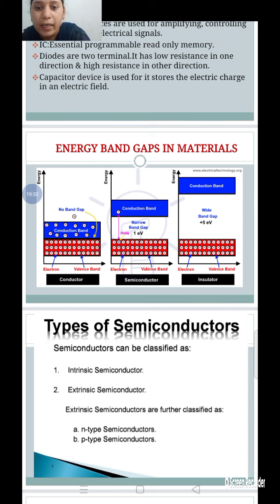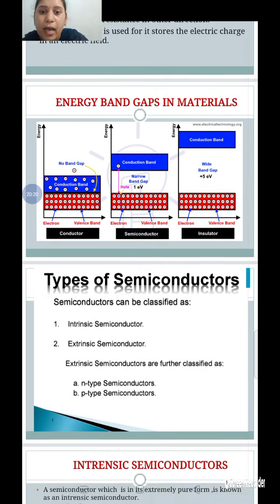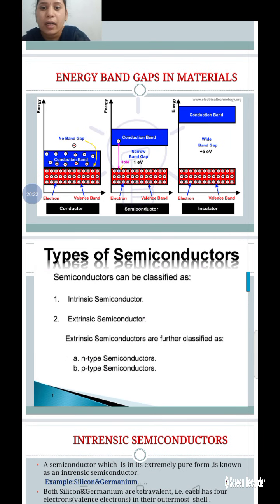In conductors, there is no forbidden energy gap between the valence band and the conduction band, so electrons easily move from the valence band to the conduction band. Second one is semiconductors. The red color is the valence band filled with electrons, and blue is the conduction band. There is a small forbidden energy gap, about 1 electron volt, so an electron moves from the valence band to the conduction band. In the valence band, this is considered a hole.